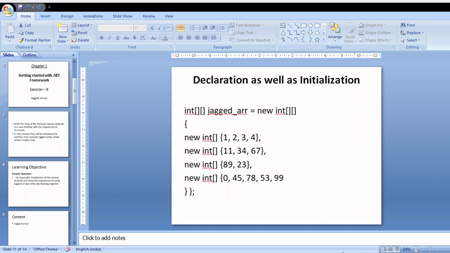A jagged array is an array of arrays, and therefore its elements are reference types, and it is initialized to null.